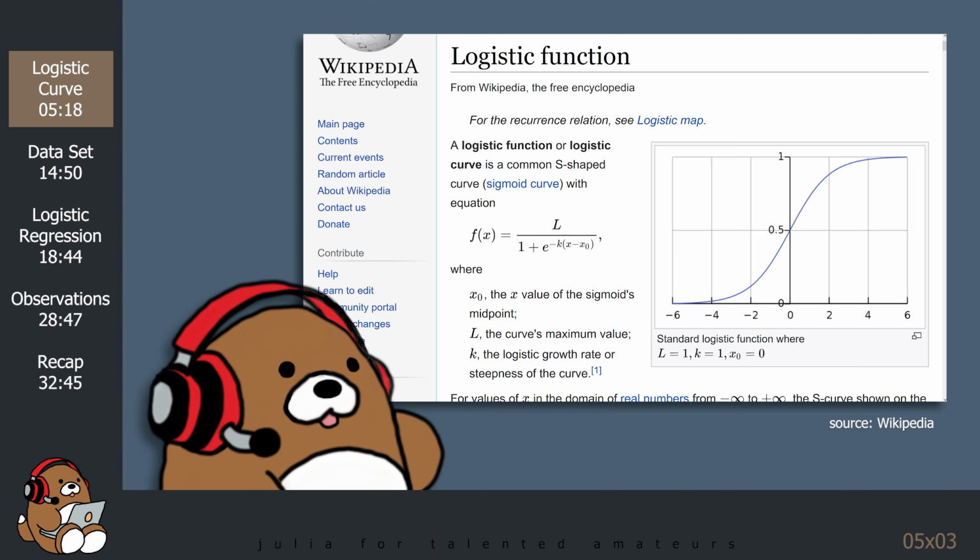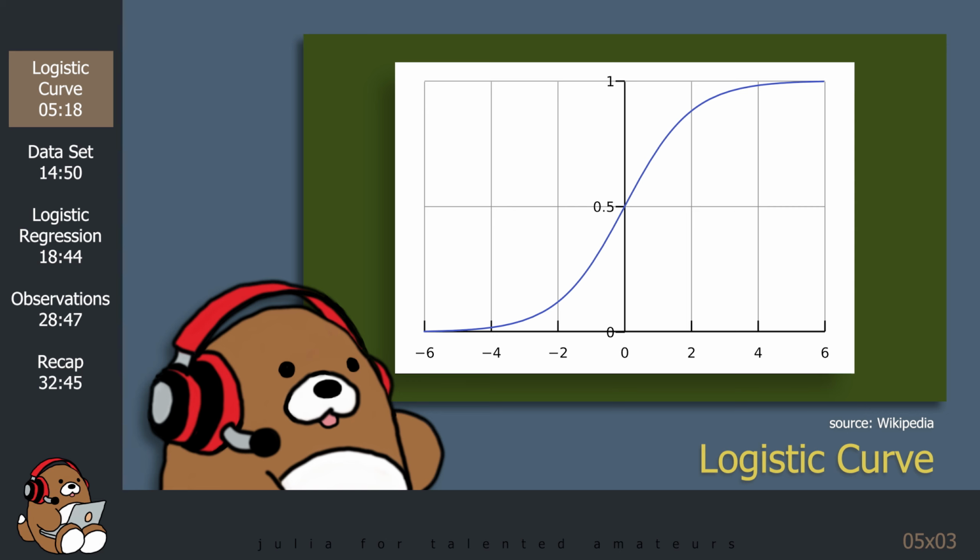Before getting to the machine learning algorithm, let's take a look at the logistic curve. As you can see in this Wikipedia article, the logistic curve has a distinct, elongated S shape, starting from 0 on the y-axis when x is negative infinity, and then crossing the y-axis at 0.5, and then going to 1 on the y-axis when x is positive infinity. This logistic curve is also known as the sigmoid curve.